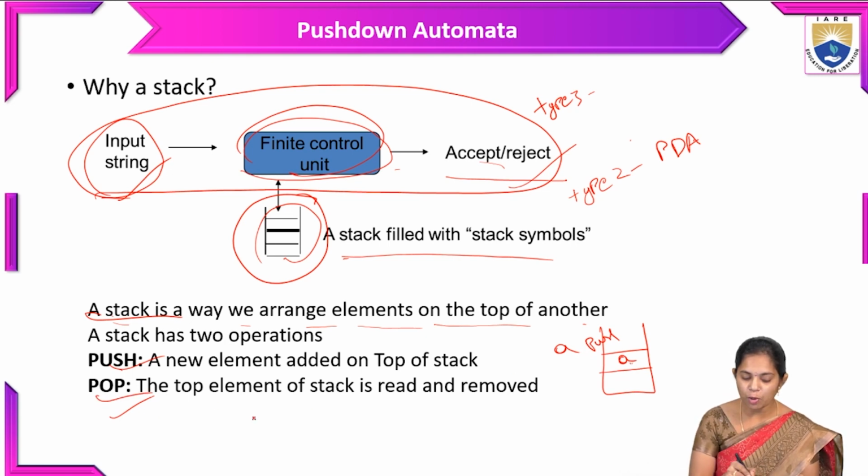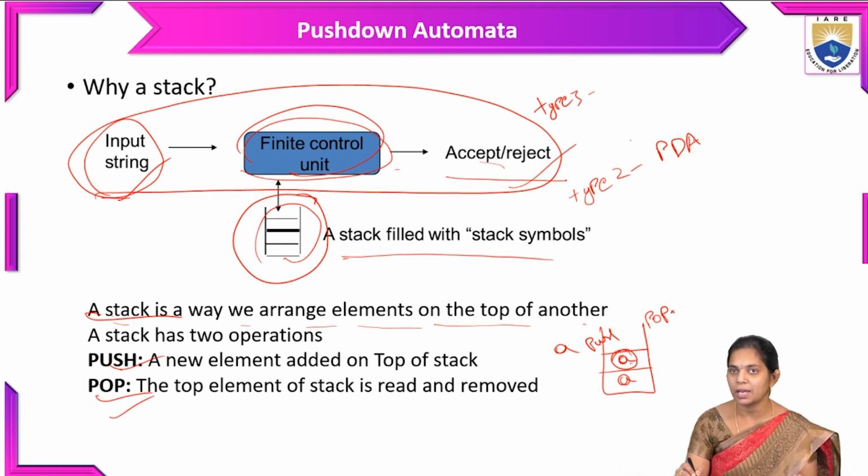And coming to the pop operation, the top element of the stack is read and removed. So when we have to pop, in case two A's are there in the stack, we have to pop this one. We have to read and eliminate that A from the stack. We eliminate it from the stack, so that is called a pop A.